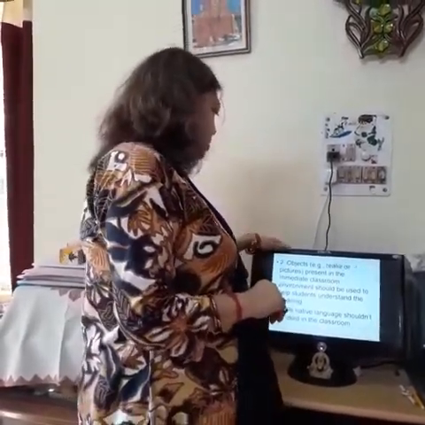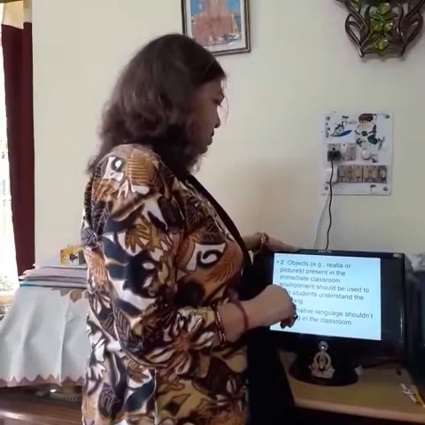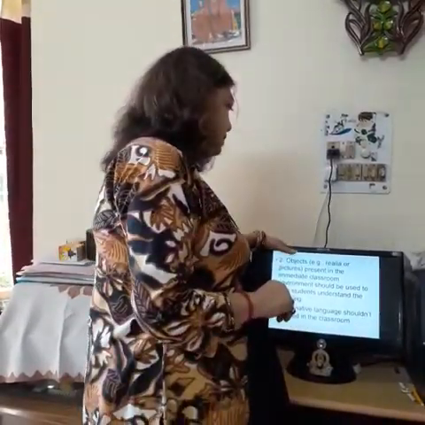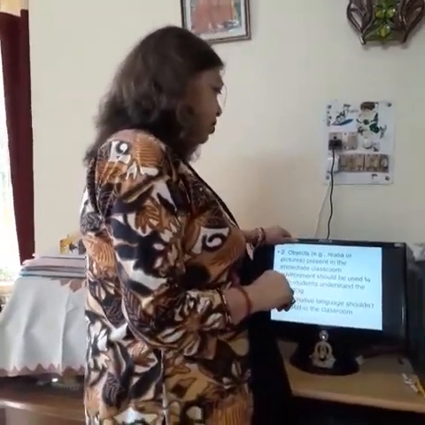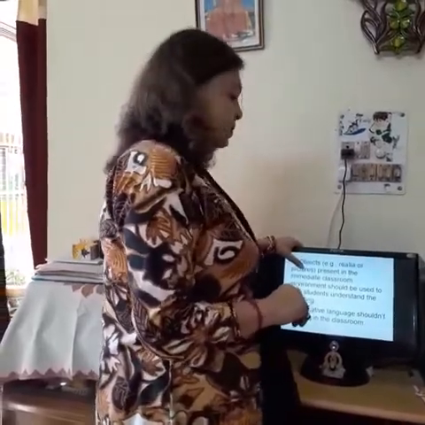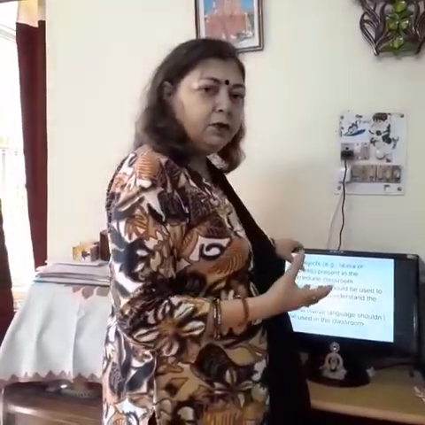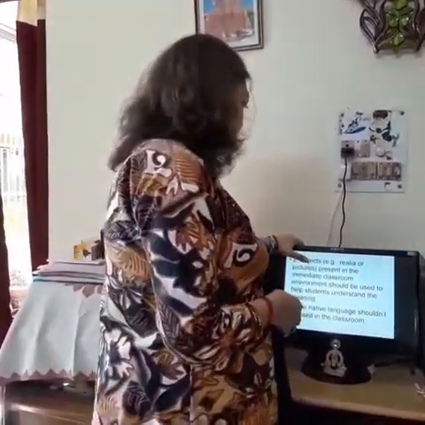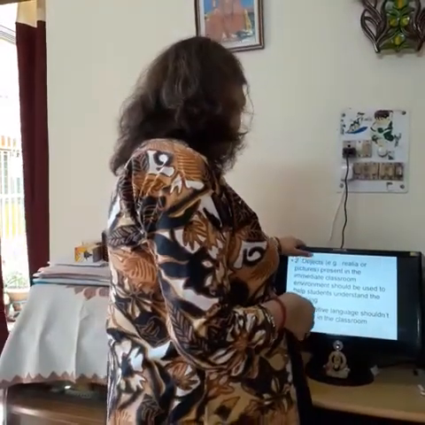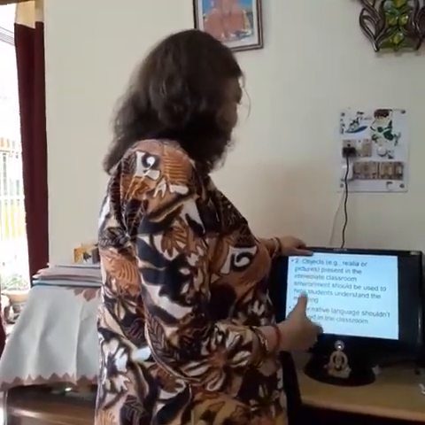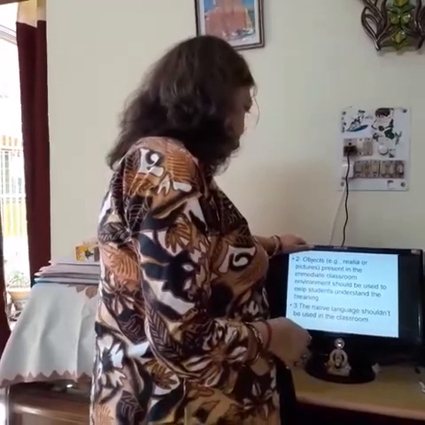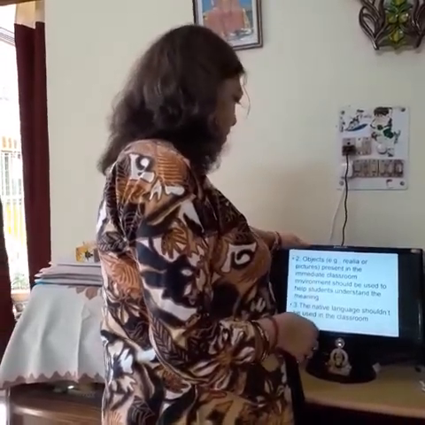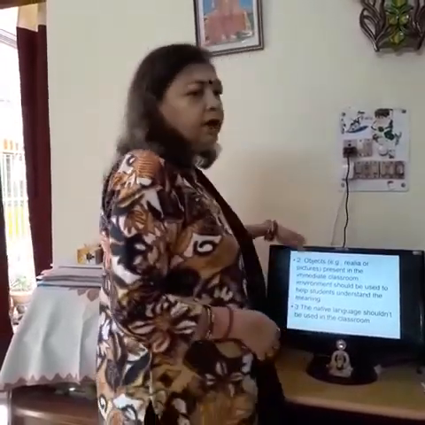Now, the second point is the objectives. What is the objective? Real objects or pictures, present in the immediate observation environment, to help students understand the meaning.